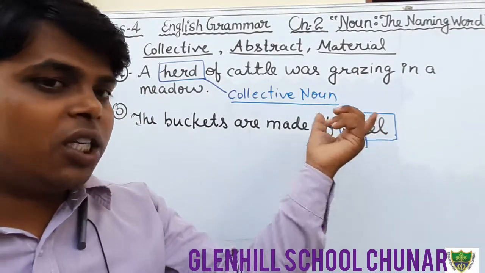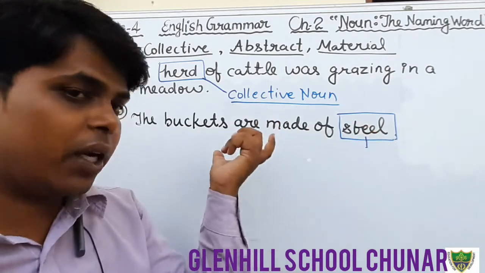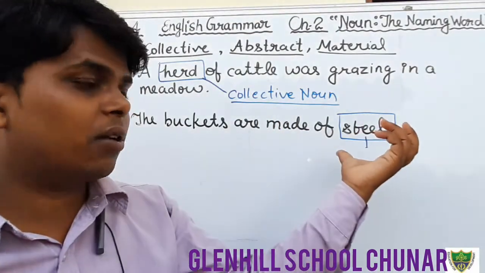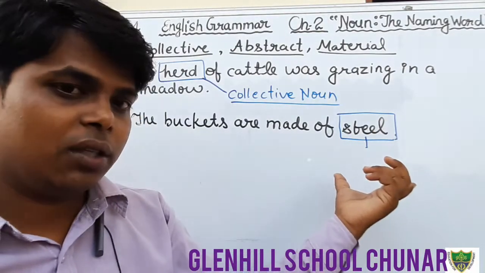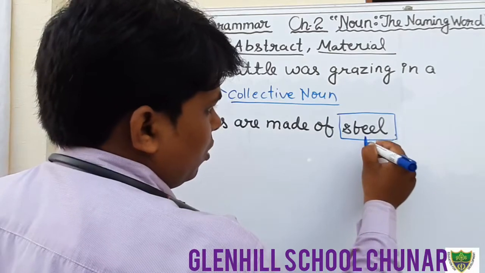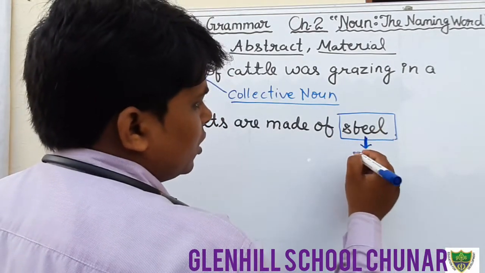In the same way, steel is a material. We can make buckets, jugs, so many things with the help of steel. So here the material noun is steel.